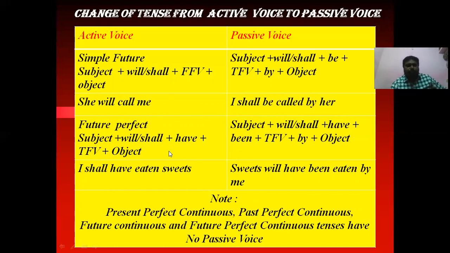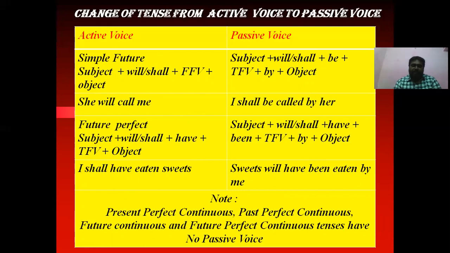Future perfect tense, subject plus will or shall plus have plus third form of a verb. And in passive voice, subject plus will or shall plus have plus been plus third form of a verb plus by plus object, because in perfect tense we get been as be form. So I shall have eaten sweets. So sweets will have been eaten by me. So here we missed four tenses, that is present perfect continuous tense, past perfect continuous tense, future continuous tense, and future perfect continuous tense. Already we have seen them in no object sentences.